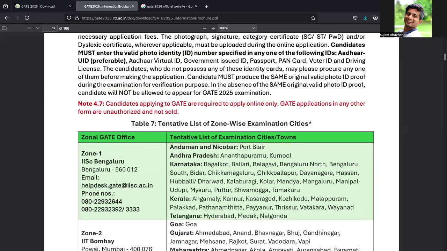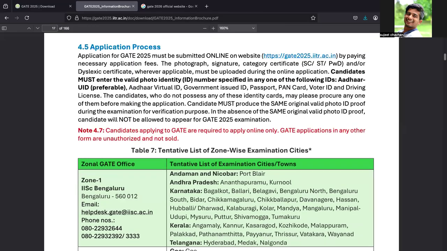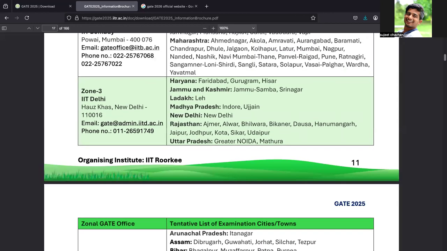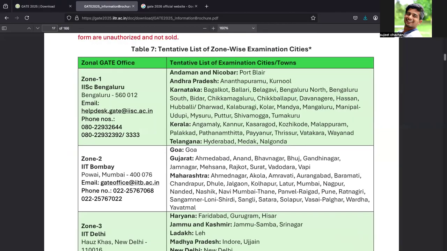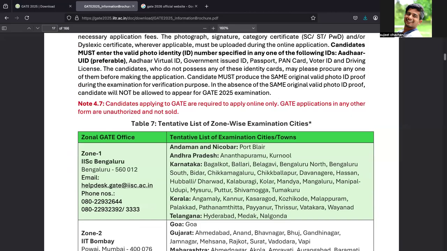What are the cities? Application process: you go through this link, fill the form and fill the application. And these are some cities where you can sit for the GATE exam. Tentative list of zone-wise examination cities.